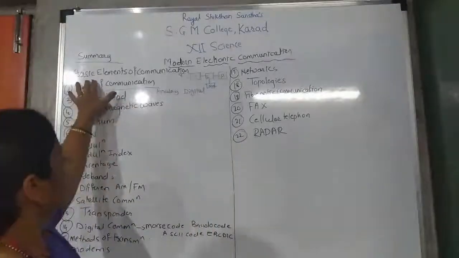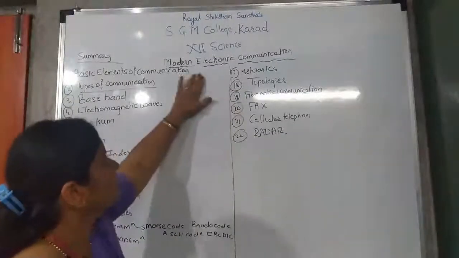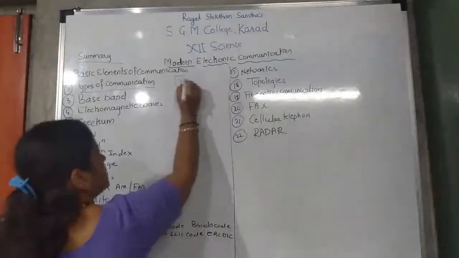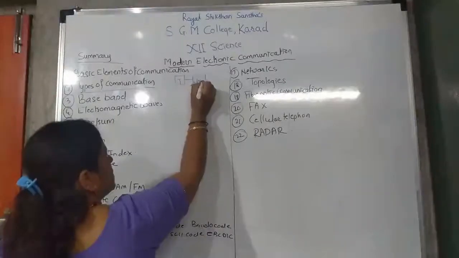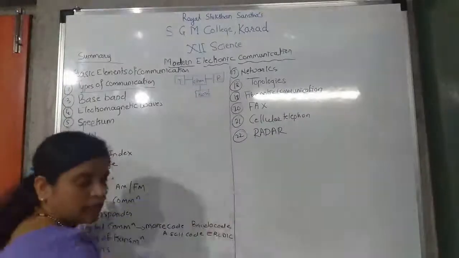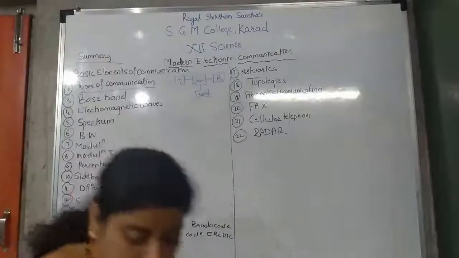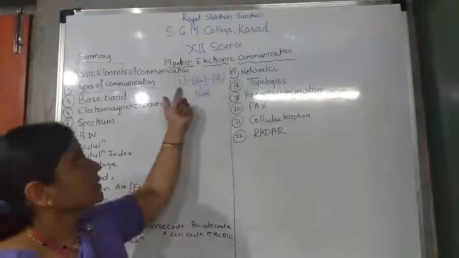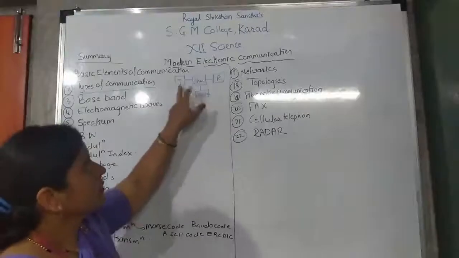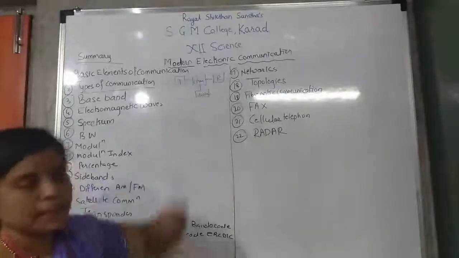First, the basic elements of communication. What is there in the basic elements of communication? The basic elements are the transmitter, the channel, and the receiver. The channel is added with noise. What is the function of the transmitter? The transmitter transmits the signal from source to destination. The receiver receives the signal from the antenna. Where the signal carries from transmitter to receiver is called the channel.